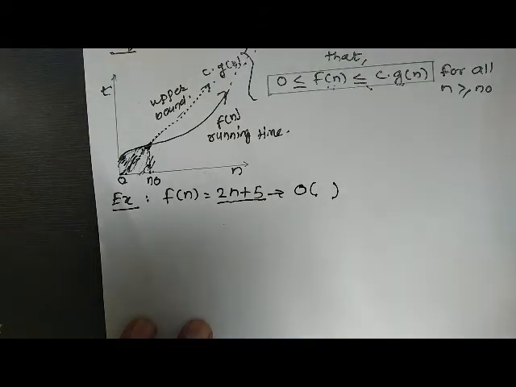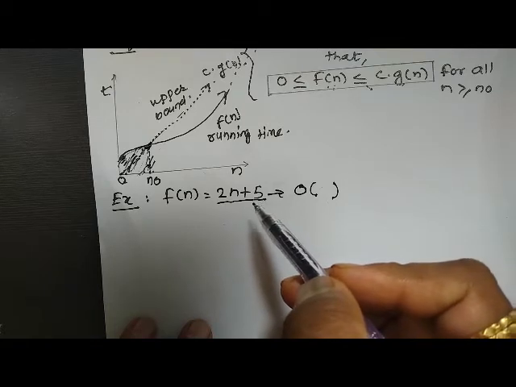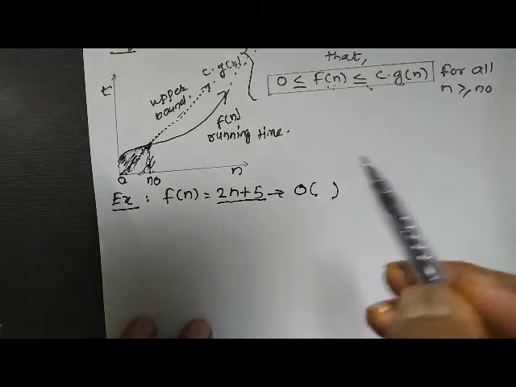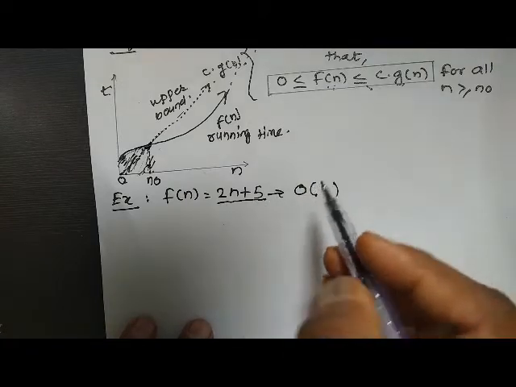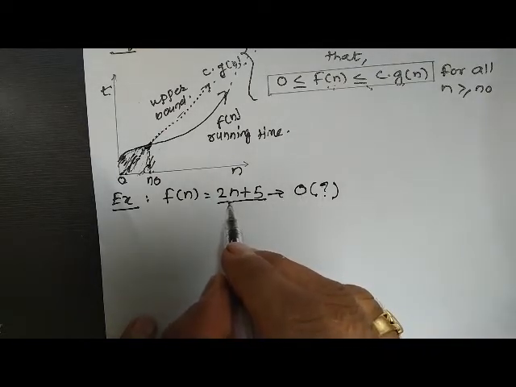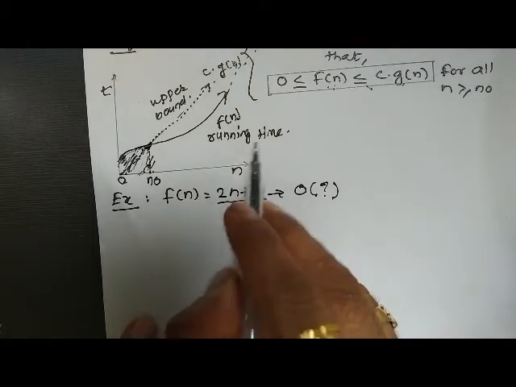In many cases, we do come across time complexity as O of n square, or O of log n, or O of root n, and so on. So what should be the value here that we need to find out? That means we have to bound this 2n plus 5, the actual time complexity of my algorithm,